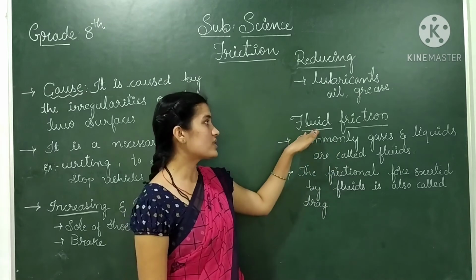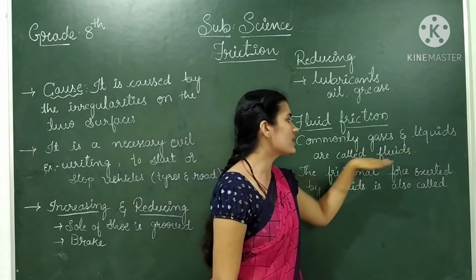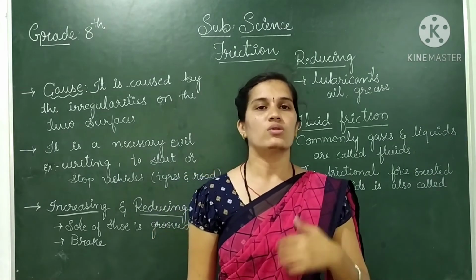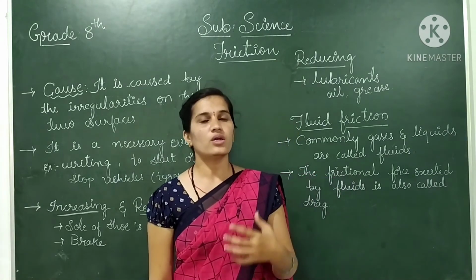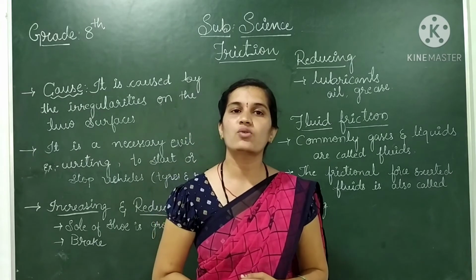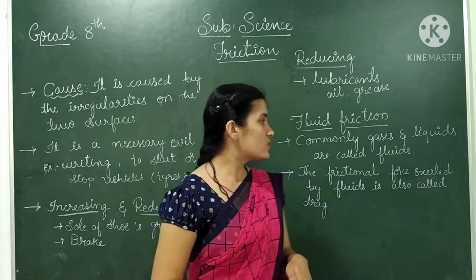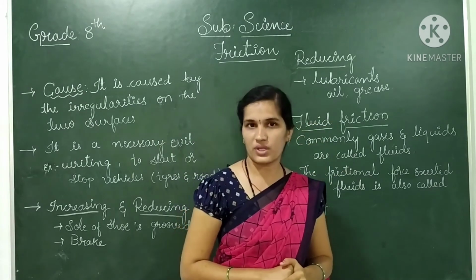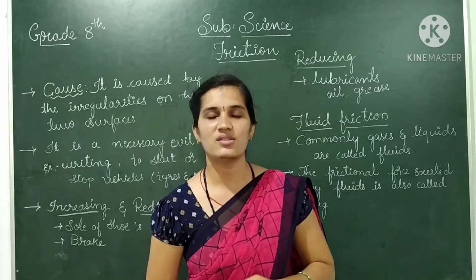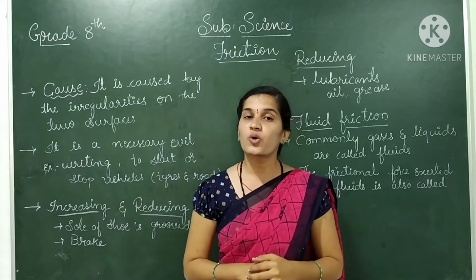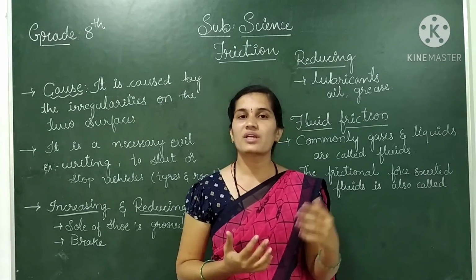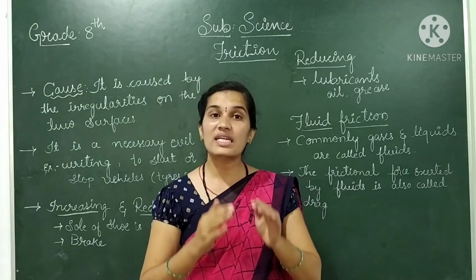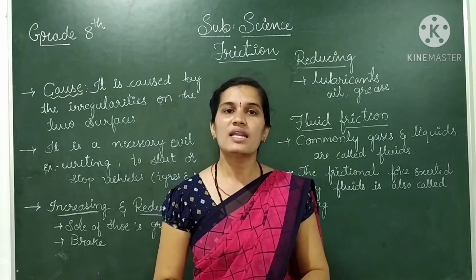Commonly, what are called fluids means gases and liquids are also called fluids. In fluids, they too cause friction, and to overcome that kind of friction, we have to apply more energy. So here, in order to reduce the fluid friction, what are we doing? Yes, definitely you might have known that the boats or aeroplanes which are moving in the sky or in water will have a definite shape which offers less friction.